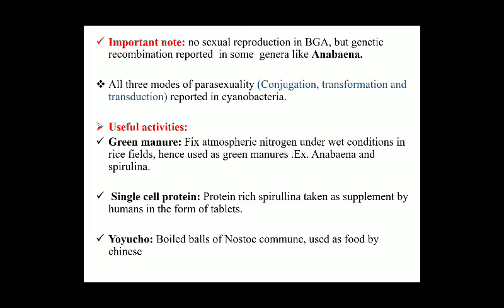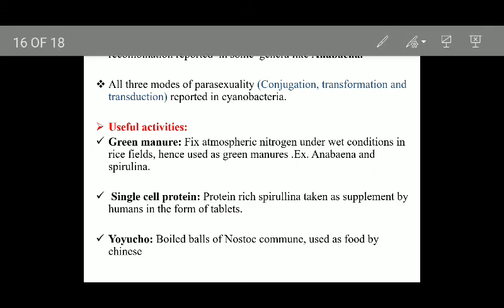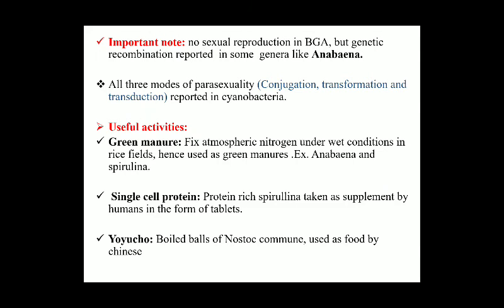Now, an important note about blue-green algae. In blue-green algae, no sexual reproduction has been so far reported, but genetic recombination has been reported in some genera like Anabaena. Blue-green algae में sexual reproduction नहीं पाई गई है, but in Anabaena, some sort of genetic recombination like those of bacteria we have already talked about.